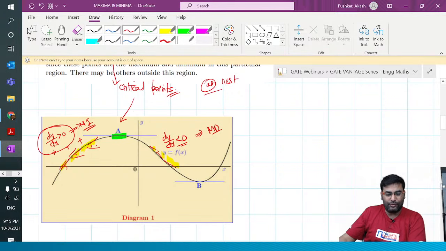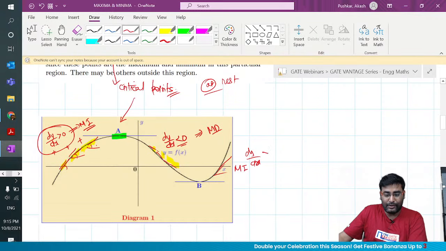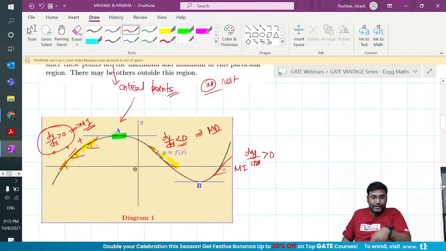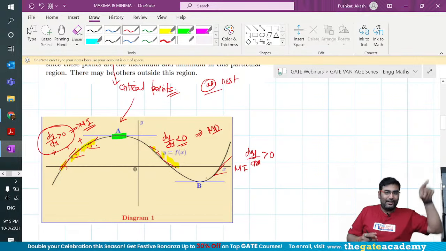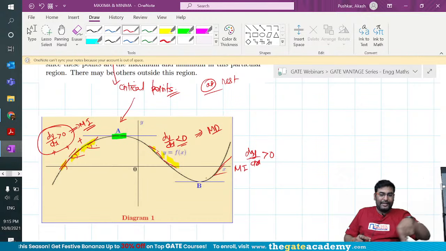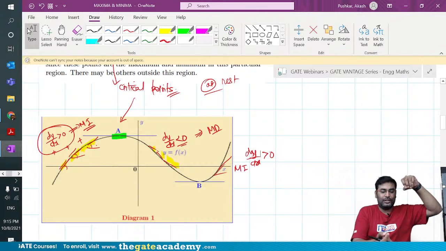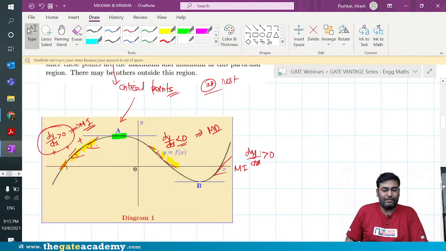And similarly, if you go from MD to MI, what is happening? Here the slope is positive again, so the moment you go from decreasing to increasing, try to feel it. You are going from MD to MI. What do you see here? You see a valley, a bottom point, which we call the minimum value.